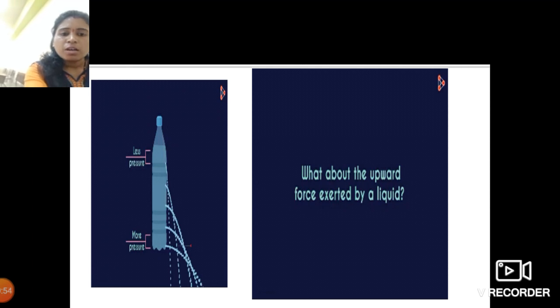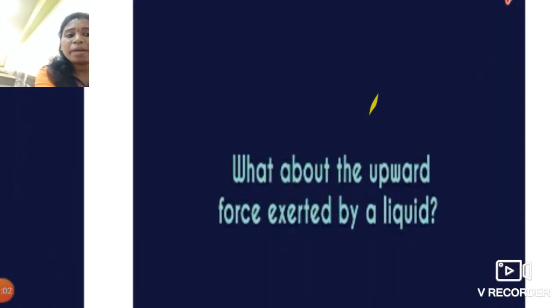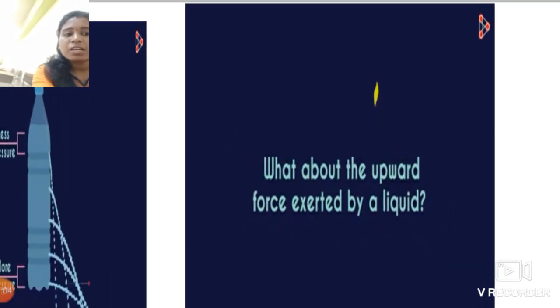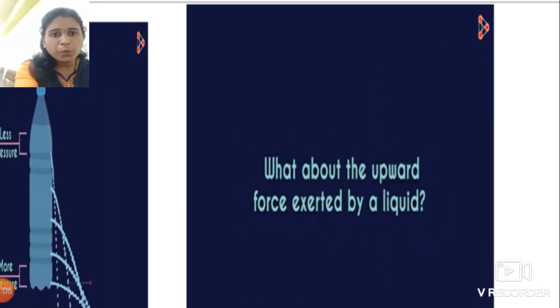So at that time, the question which arose in your mind was: what about the upward force exerted by the liquid? Whether liquid exerts an upward force or not. So in today's session we are going to learn this first, whether liquid exerts upward force or not. So we will proceed further.